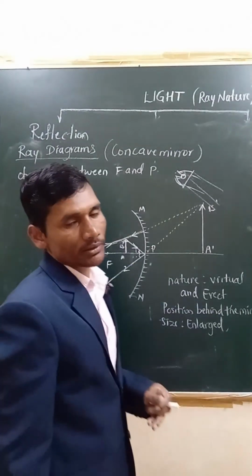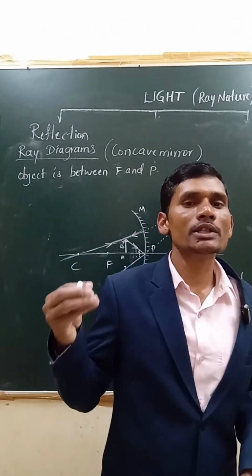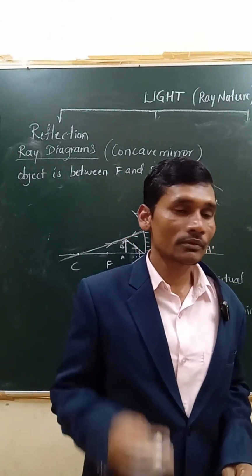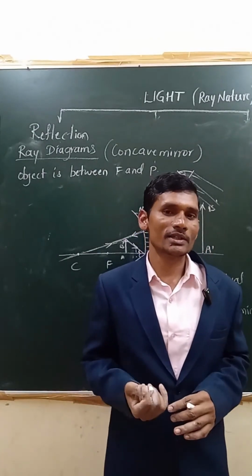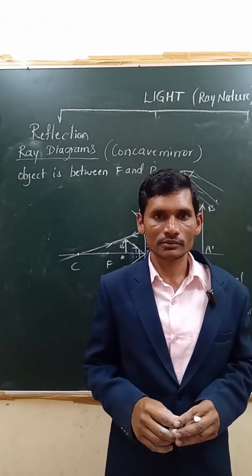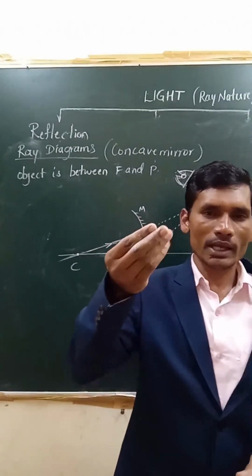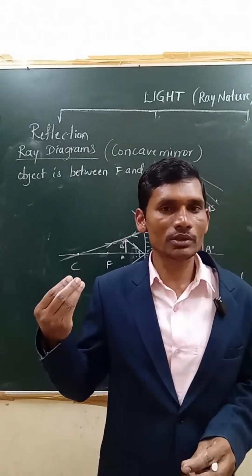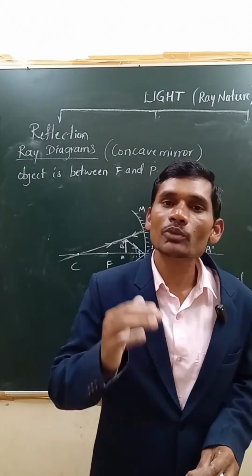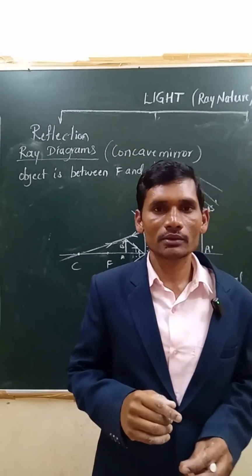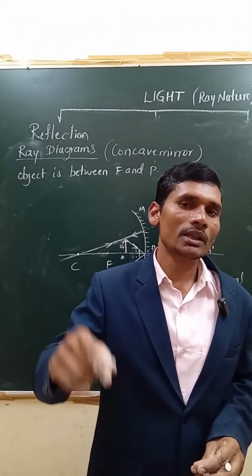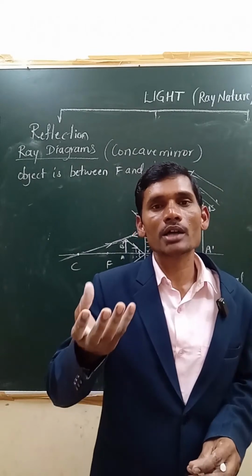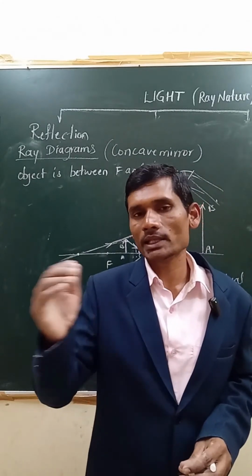So this is searchlight. And same, it is used in headlights of the vehicles, and it is used in torches also. Same concave mirror, right? Then where it is used other than this, by dentists. If they use a small spoon-like mirror, that is a concave mirror. When they place that behind the tooth, our tooth will be placed between the position of F and P. That is why they can see an erect image, a virtual erect image. So easily they can see the enlarged image of the tooth there, just by placing it behind it.